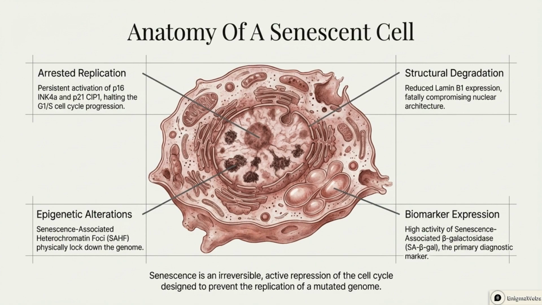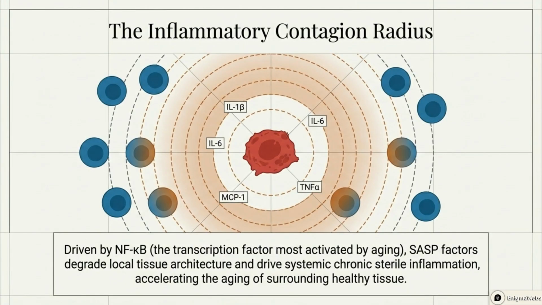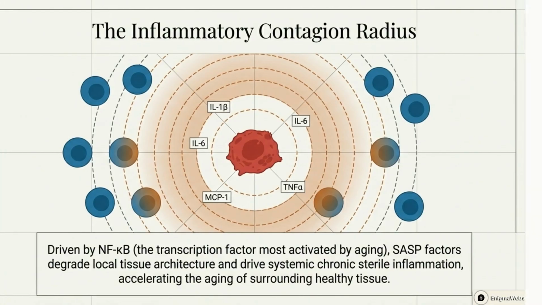Key features include arrested replication, structural degradation like reduced lamin B1 expression, epigenetic alterations that lock down the genome, and the expression of biomarkers like SA beta-gal. Senescent cells drive systemic chronic sterile inflammation, creating an inflammatory contagion radius. Factors like NFKB activation and SASP degrade local tissue architecture, accelerating the aging of surrounding healthy tissue.